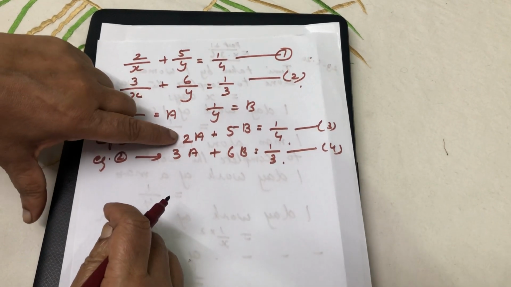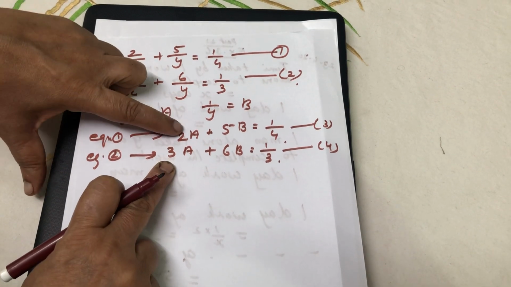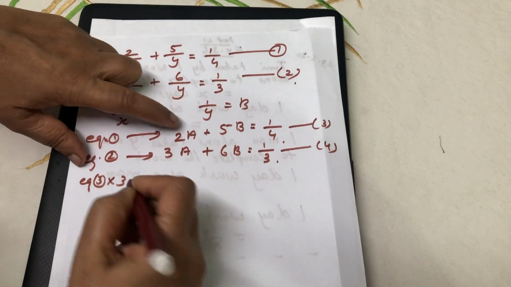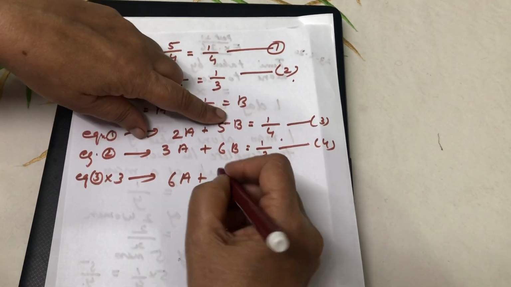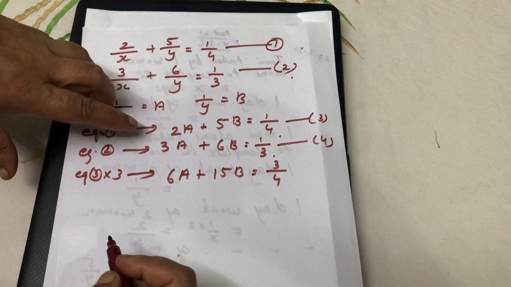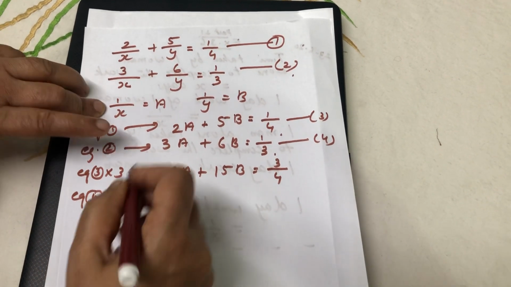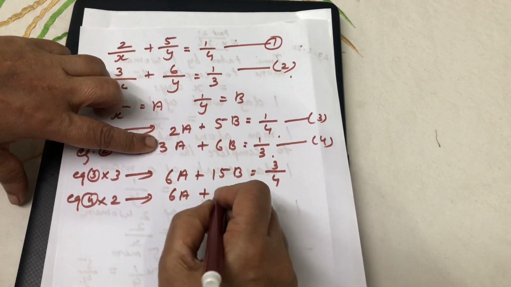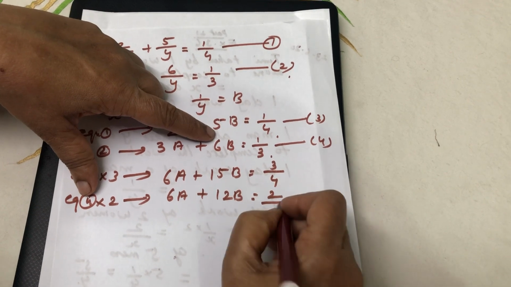The coefficient of A here is 2, and here it is 3. You multiply equation 3 by 3: 3 2s are 6A plus 15B equal to 3 by 4. Now you multiply equation 4 by 2: 6A plus 12B is equal to 2 by 3.